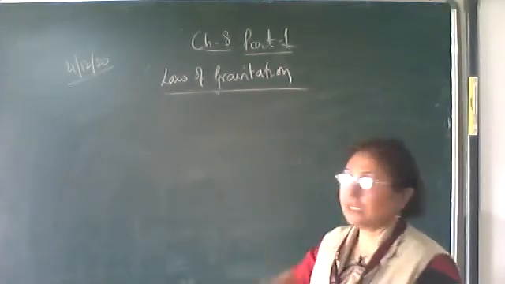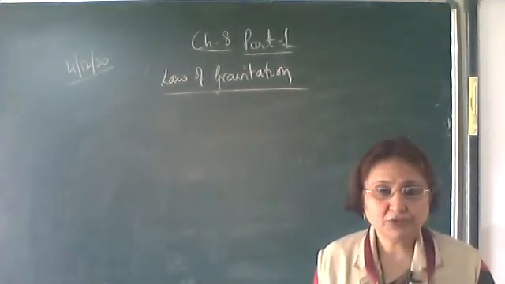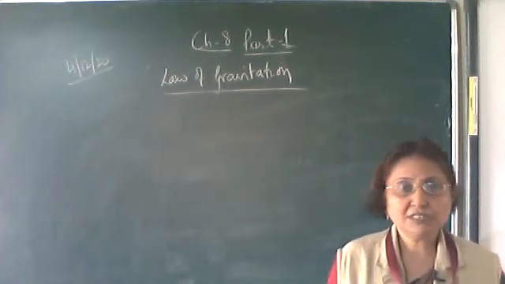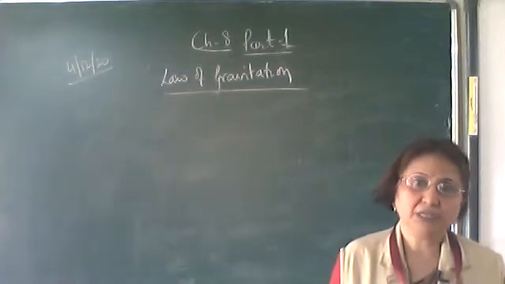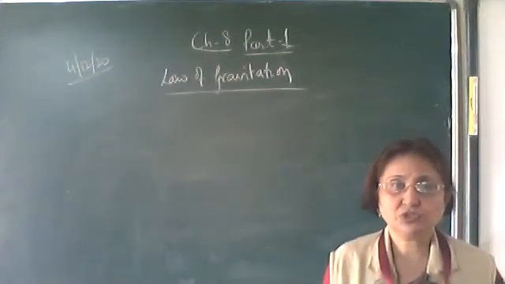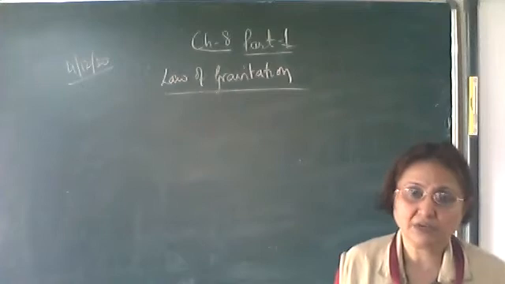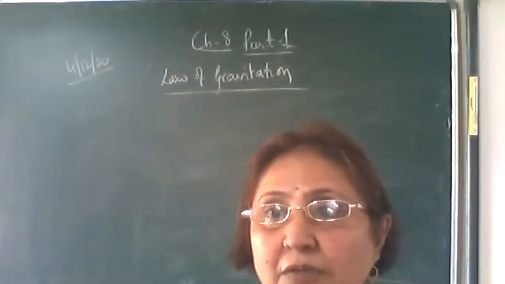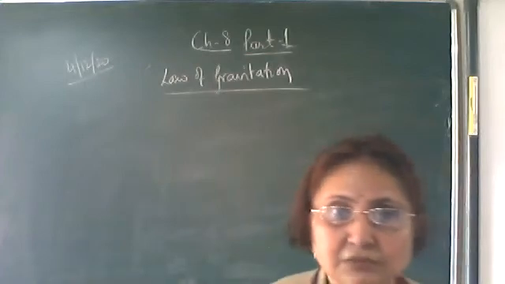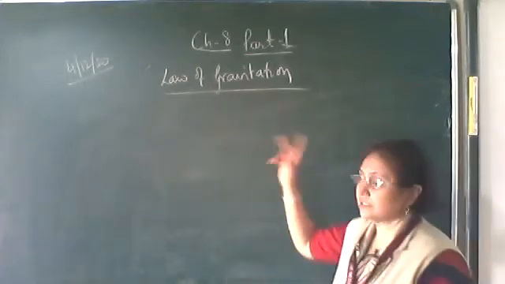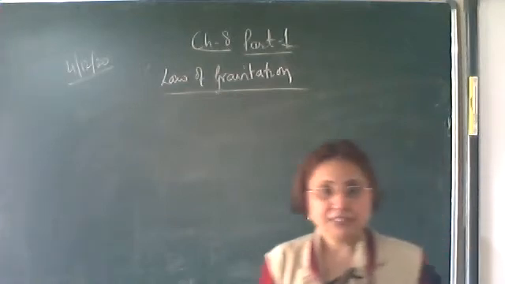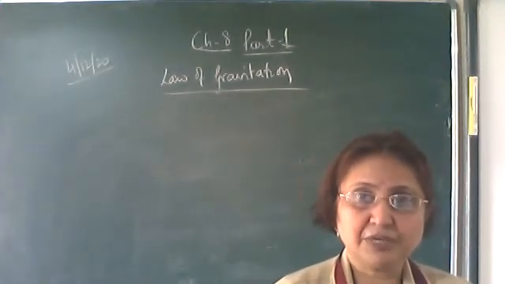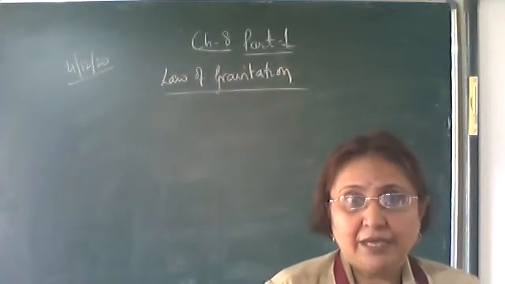Why is it called the universal law of gravitation? Because the constant of proportionality here is constant everywhere in the universe. It may also be called Newton's law of gravitation, because it was given by Newton. Now what is this law of gravitation? Write down, we have already studied it in lower classes also. Just keep writing.